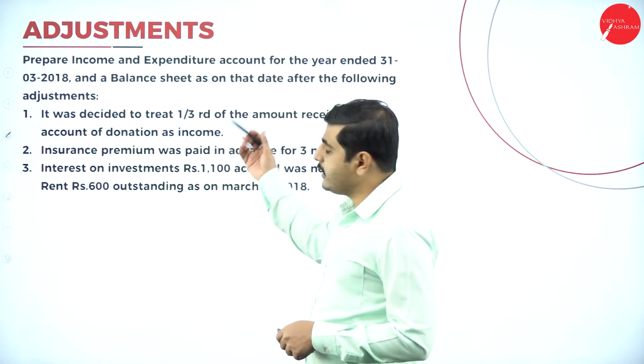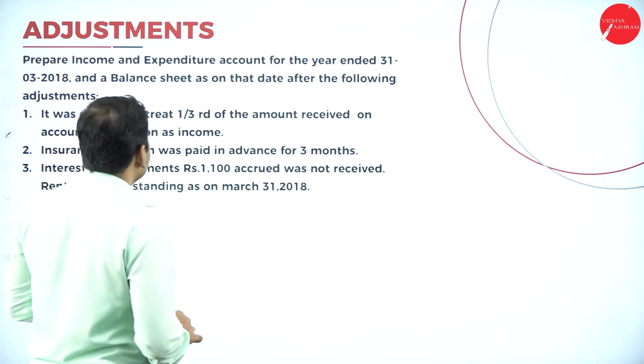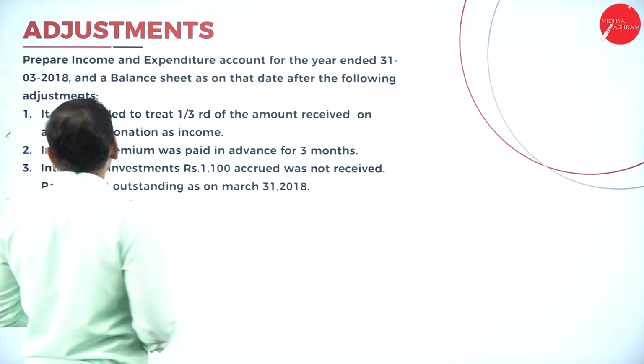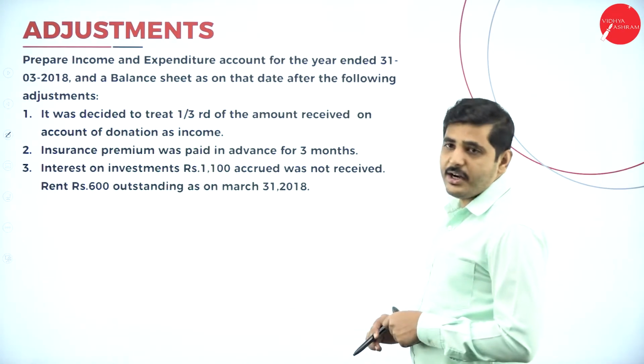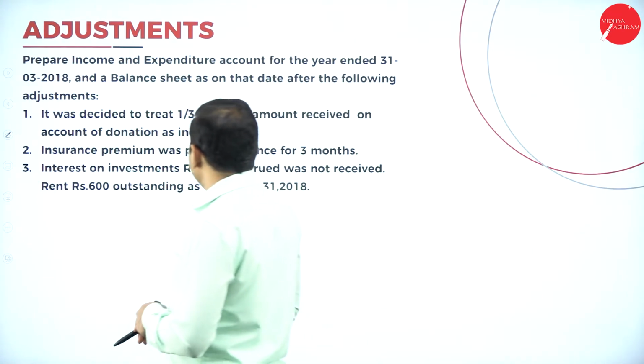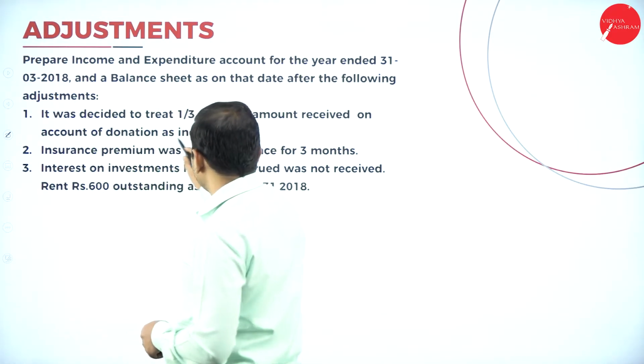Next, look at the adjustment. So let's see the adjustment. What are the adjustments? Prepare the income and expenditure account for the year ended 31st March 2018 and the balance sheet as on that date after the following adjustments. What are the adjustments? It was decided to treat 1/3 of the amount received on account of donation as income.